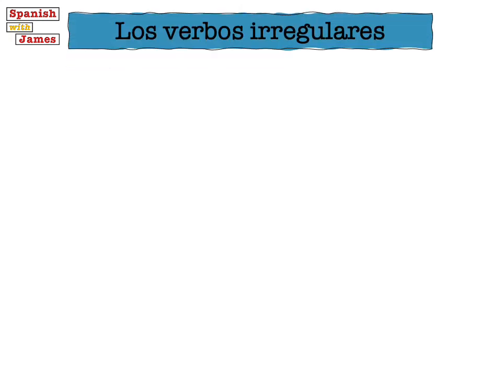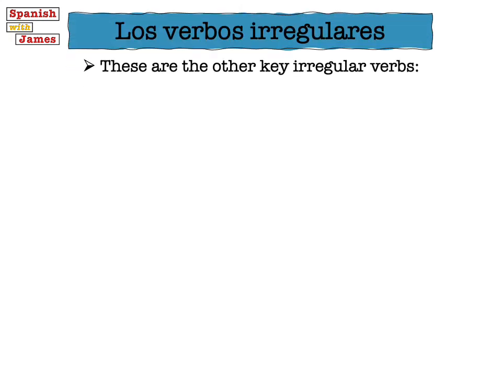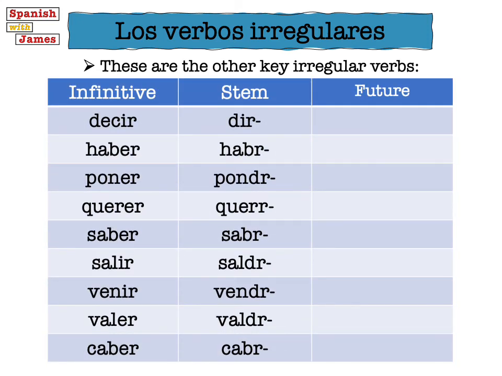Ahora vamos a mirar los otros verbos irregulares. So we're now going to take a look at the 9 remaining irregular verbs. So here they are. Let's go through them one by one. First up we've got our verb decir, which is quite irregular, the same as hacer. And this is our verb to say, and its irregular stem is dir.